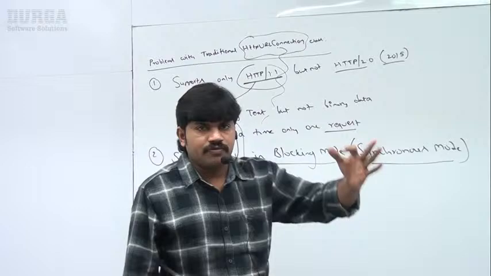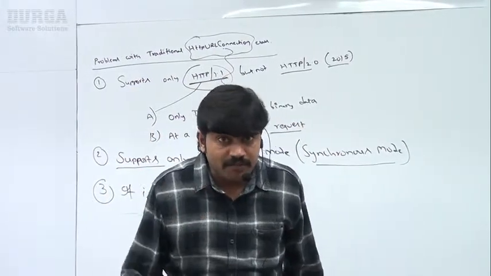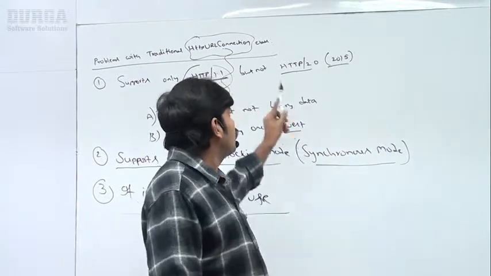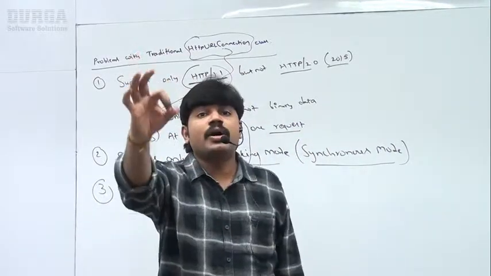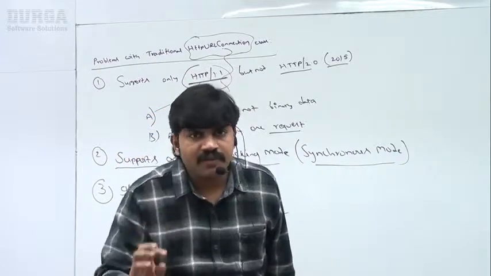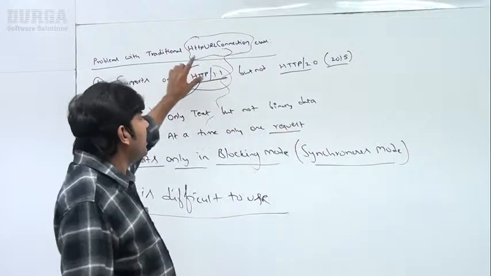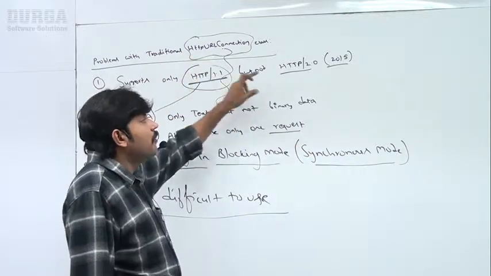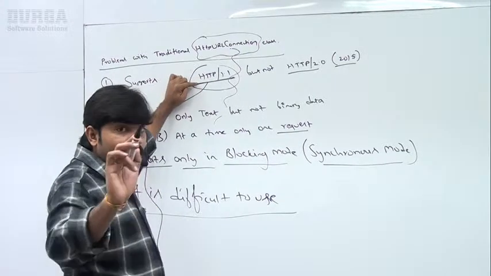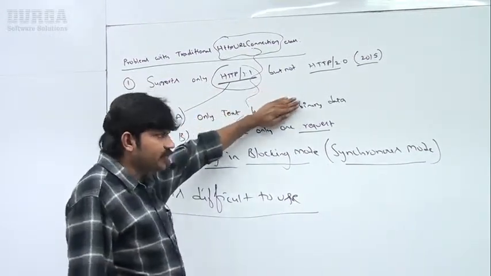So until the 1.8 version, if you want to send an HTTP request from a Java application, if you want to process an HTTP response, obviously we are always going to use which class, right? HttpURLConnection. Sir, with HttpURLConnection, there are several problems. So, first problem: it supports only the HTTP 1.1 protocol, but not HTTP 2.0. Because of that, the bigger problem is going to come. Sir, only text we can support, but not binary data.